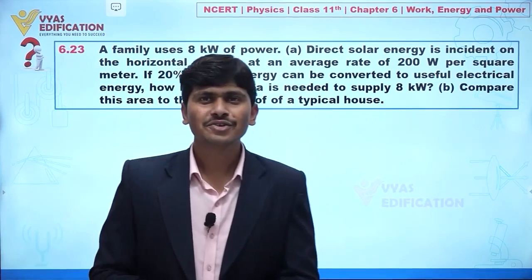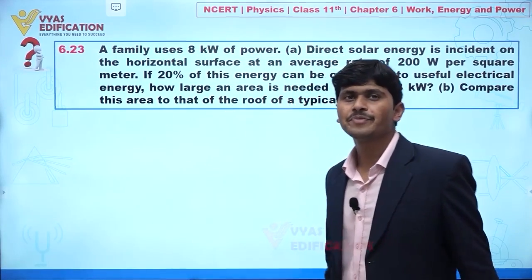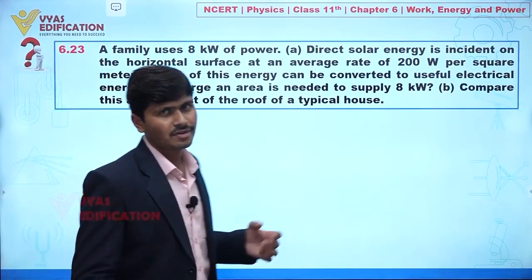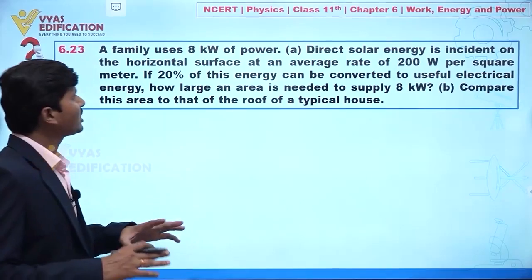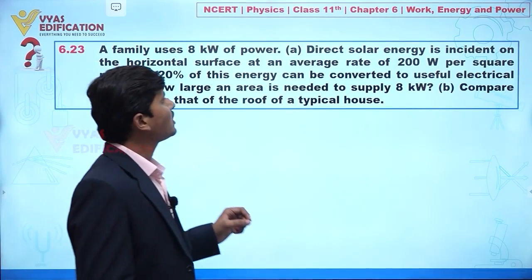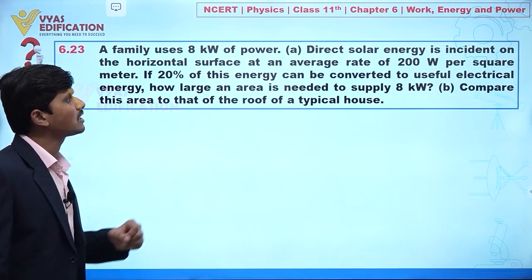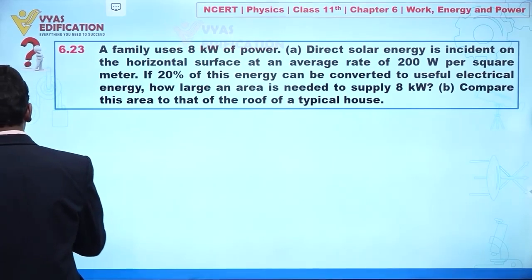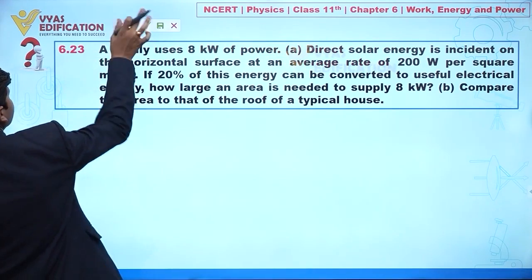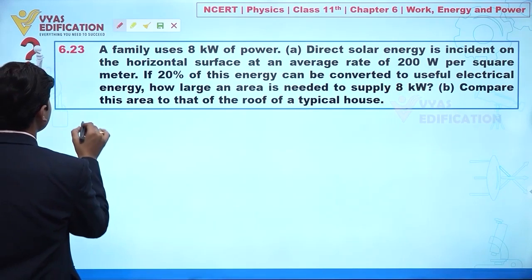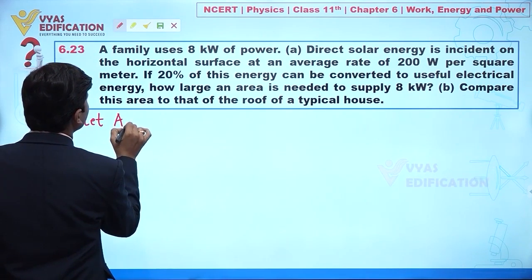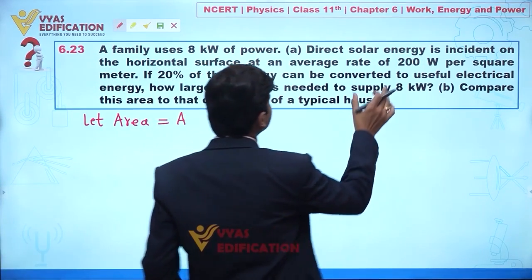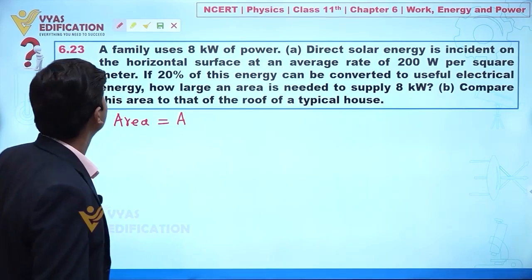Now dear student, we are going to solve question number 6.23. In this question it is given to you that a family uses 8 kilowatt of power. Direct solar energy is incident on a horizontal surface at an average rate of 200 watt per square meter. Okay, fine. So now listen carefully. Let's suppose we are assuming the area to be capital A.